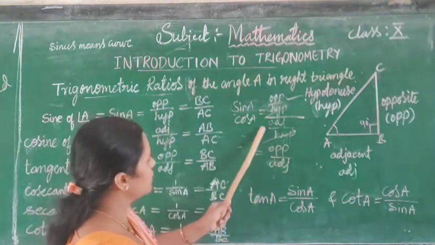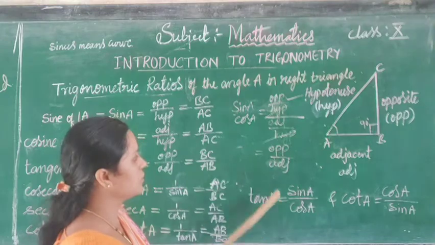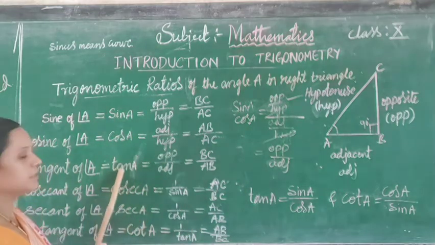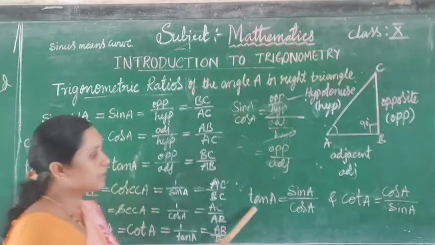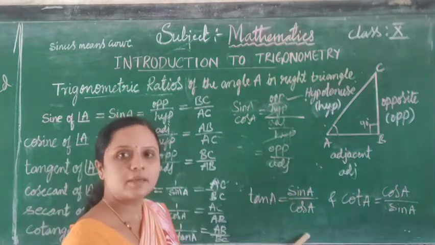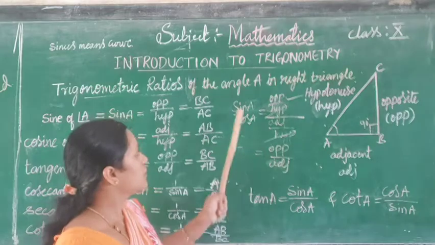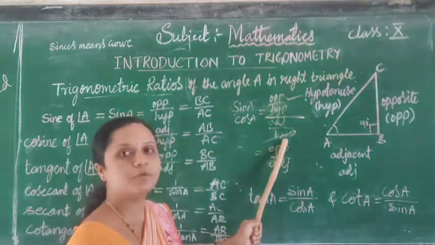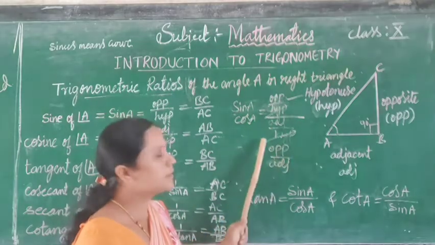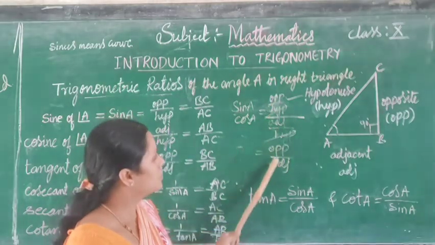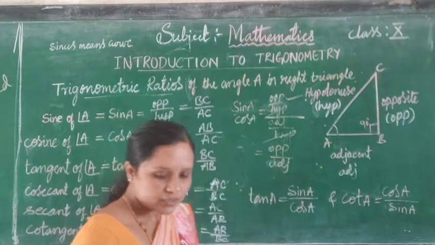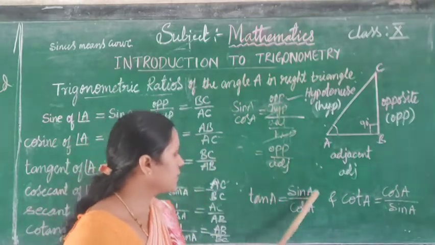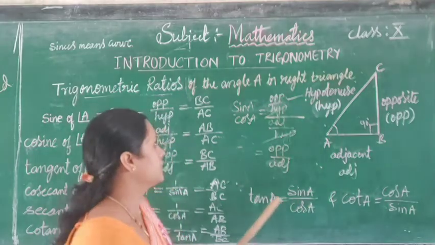Now, tan A is nothing but sin A by cos A. So what is opposite divided by adjacent? Opposite divided by adjacent is nothing but tan A. So tan A can be written as sin A by cos A. Sin A is opposite by hypotenuse, cos A is adjacent by hypotenuse. The denominators cancel, then we get opposite by adjacent. So we read tan A is equal to sin A by cos A.